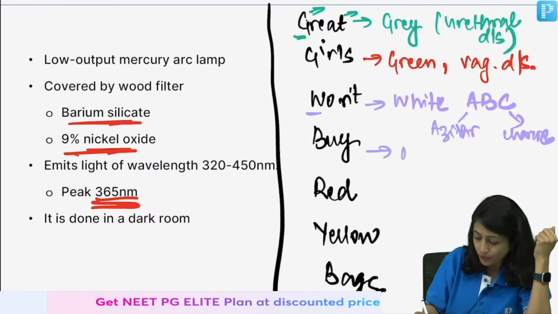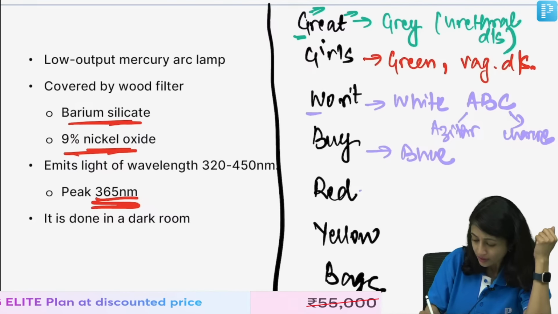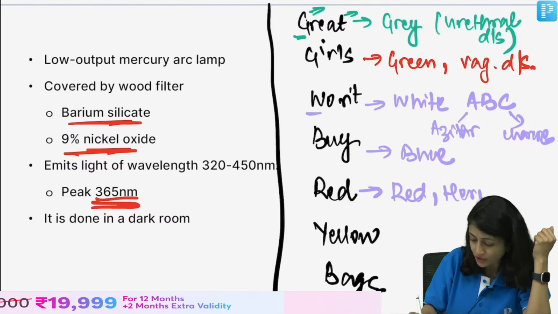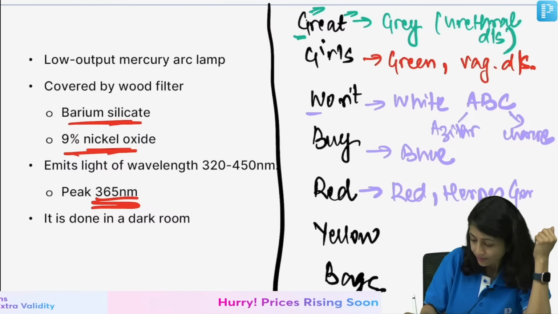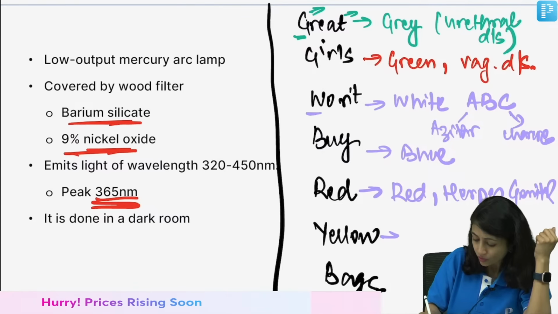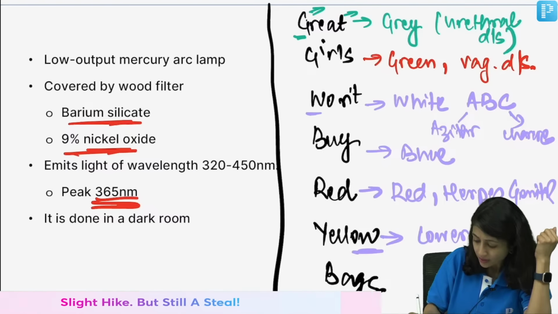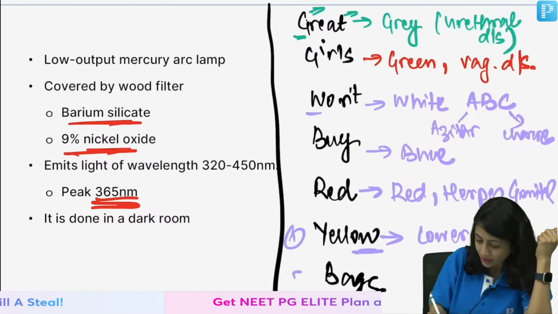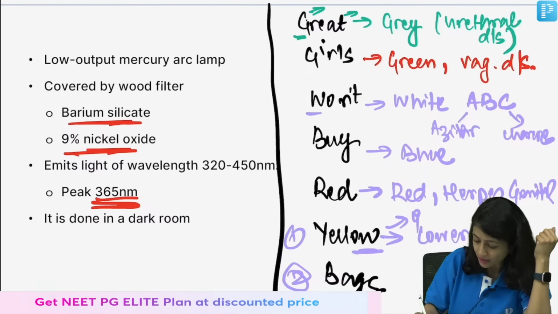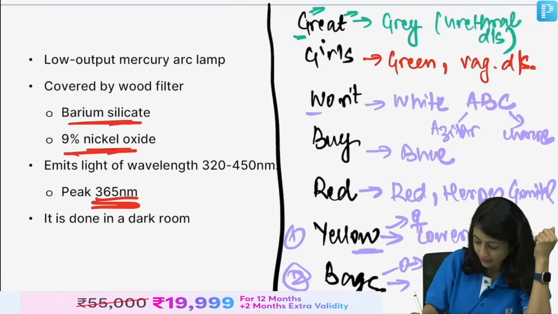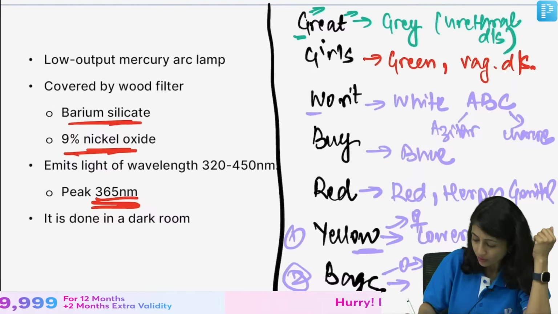Then B is blue, R is red. So, red will deal with herpes genitalis. Yellow is low, so lower abdominal pain, yellow color. Now this is kit 6.1 and kit 6.2, you use it for females, you use it for males. Bags is black, used for buboes.